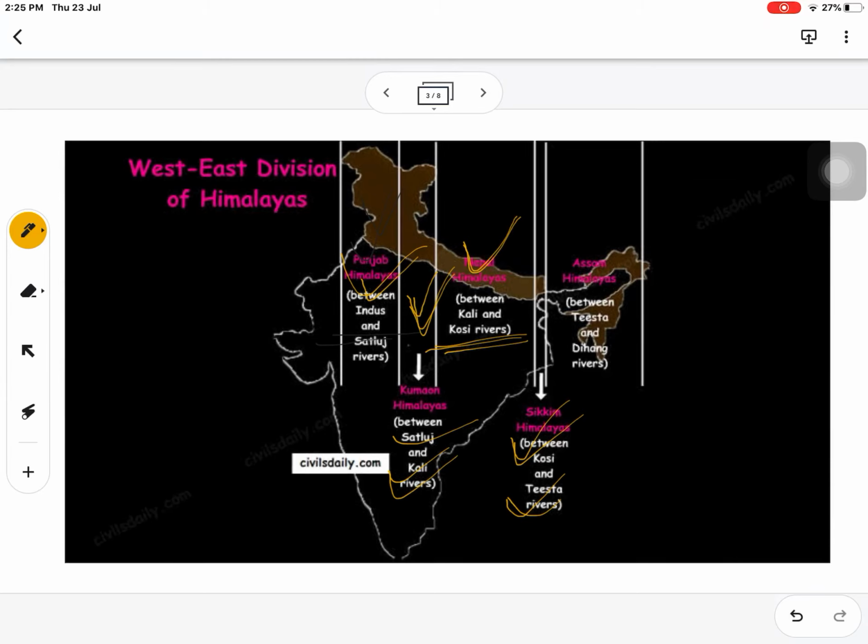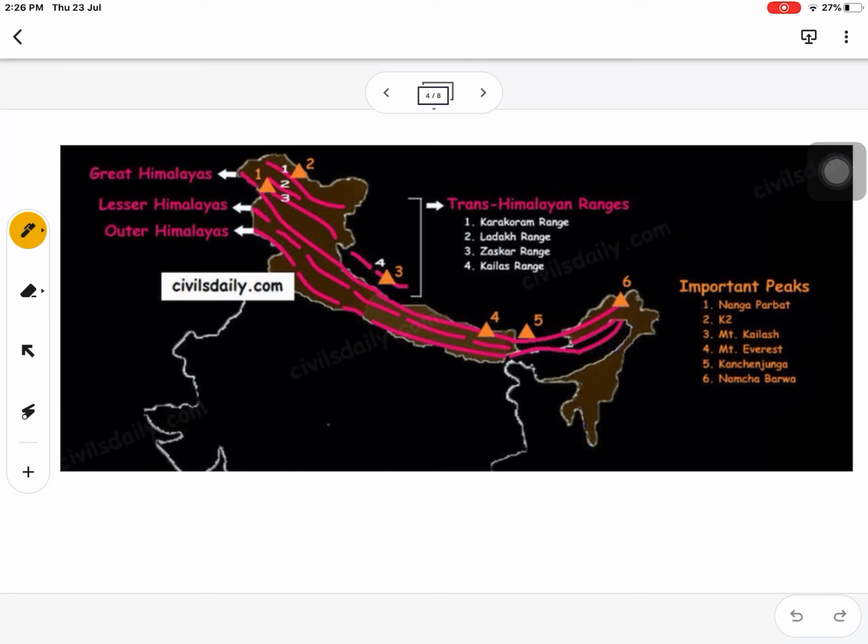And another important Himalayan part, which is situated in the eastern part of our country, is Assam Himalaya. In this part, Arunachal Pradesh, Assam, all these states are covered. This Himalayas region is mainly situated between the Tista river and Dihang of the Brahmaputra river. And in this way, we will discuss the second part, that is the north-south division of the Himalayas region.